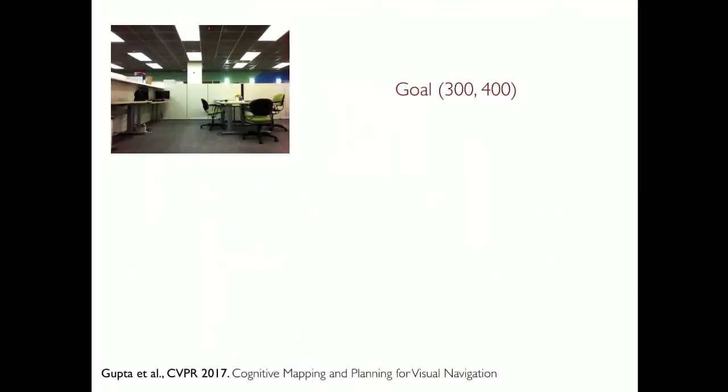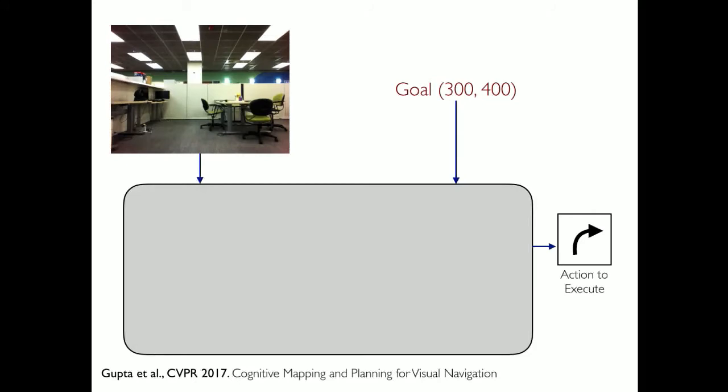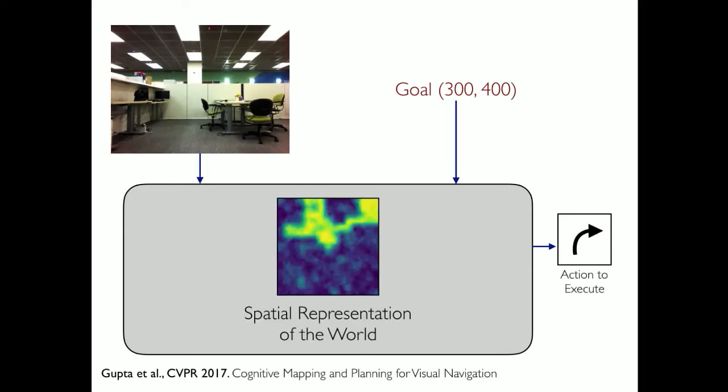We are going to train neural network policies for going from the image observation and a description of the goal to the final action that the robot should take. But we are going to build in insights from classical mapping and planning into the design of this neural network. In particular, this neural network is going to build up a spatial representation of the world as it moves along.